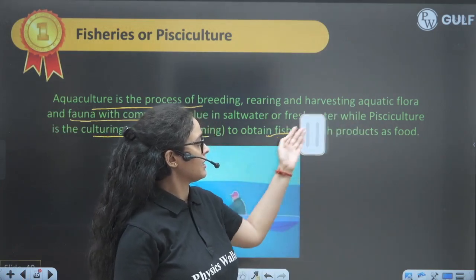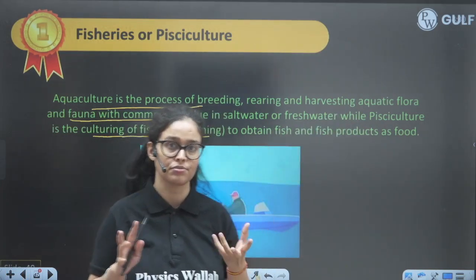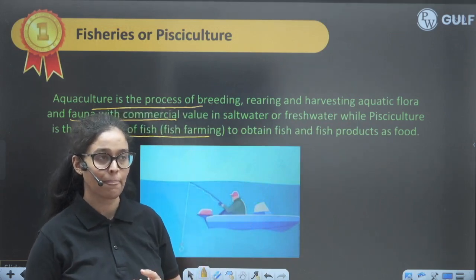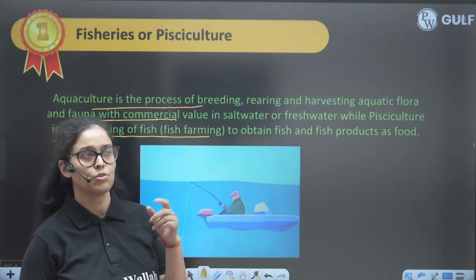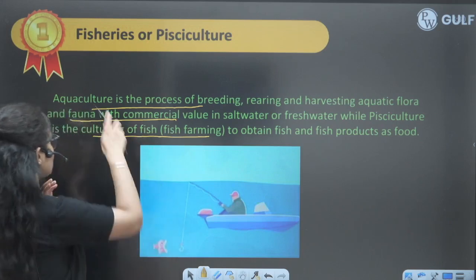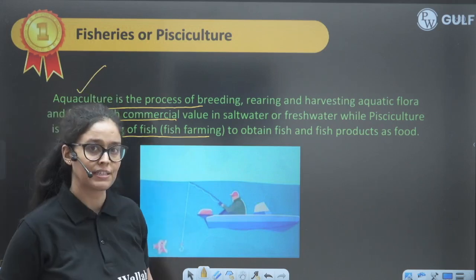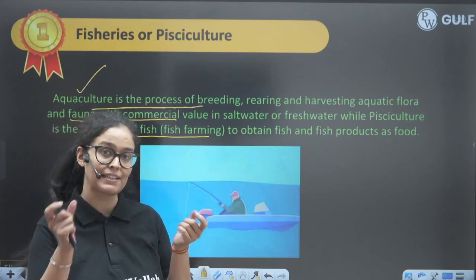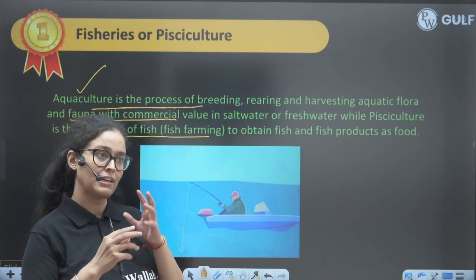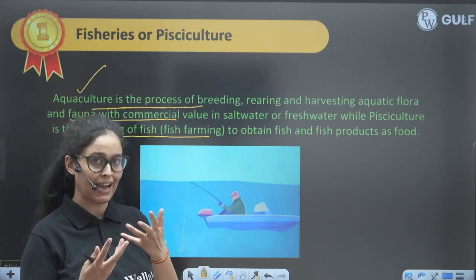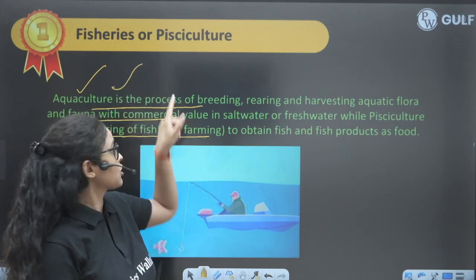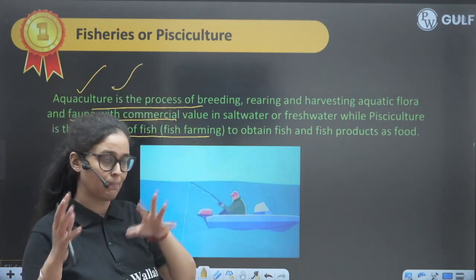See, in our NCERT they have given this controversial definition, no? So in the first part they are not giving the controversy. It's true, right? So for aquaculture or fisheries, you have to remember what is fisheries and aquaculture. Mainly, fisheries means rearing and caring of aquatic animals. Aquaculture means rearing and caring of aquatic plants and animals.